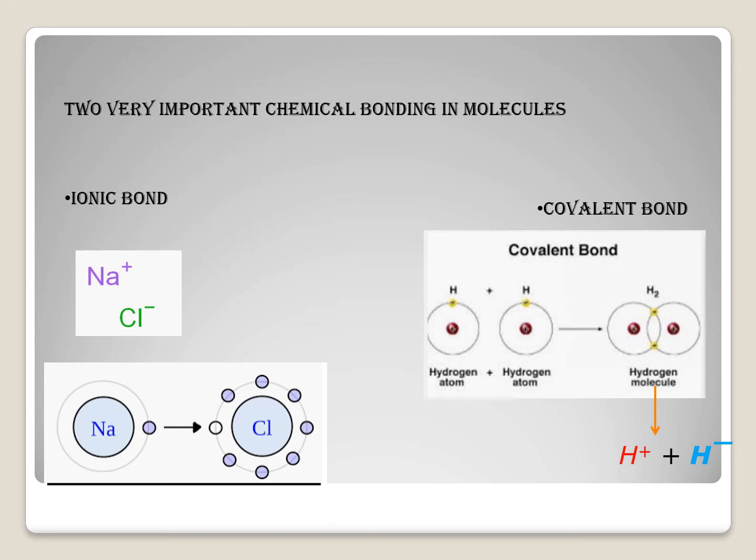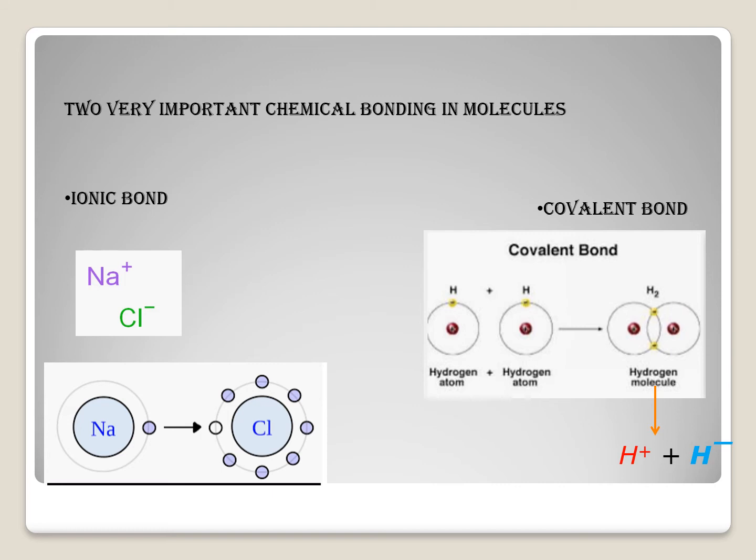So in the case of sodium chloride, what happened? One is the sodium ion, which is the Lewis acid, and the second one is the Cl minus ion, which is the Lewis base. So one is the electron deficient Na plus and the second one is the electron rich chloride anion. If they come close to each other, due to their natural tendency, Na plus will attract the electron rich system and Cl minus will attract the electron deficient system.